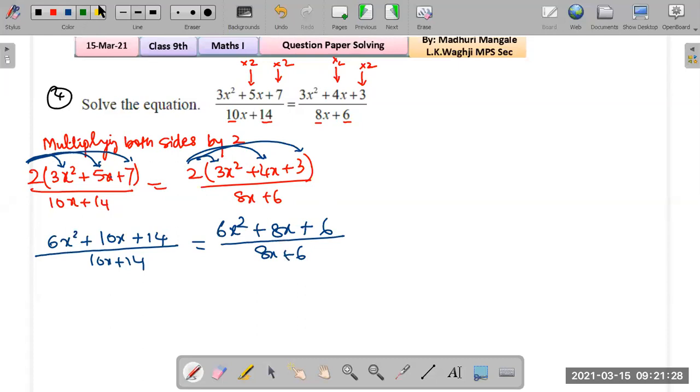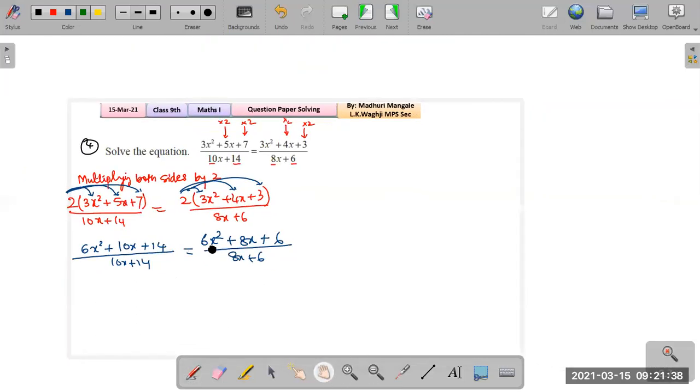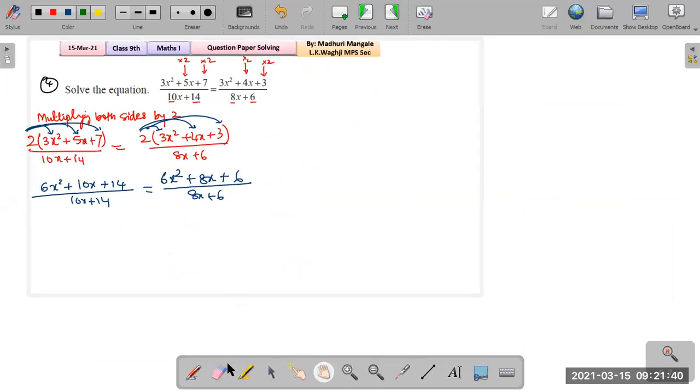And what will be the next step? Now we have to solve the equation. That means we have to bring x by itself. And how can we bring x by itself? Only if we can reduce this fraction, only if we can decrease the terms, only if we can cross out the terms somehow. So how can we do that?